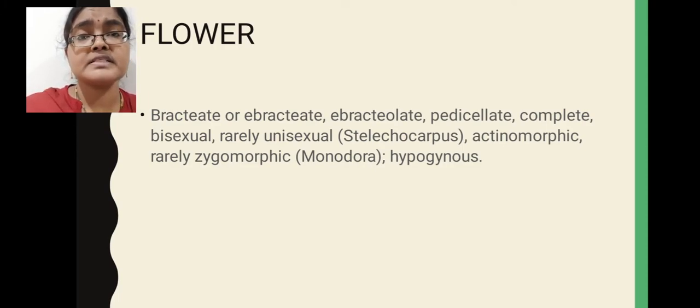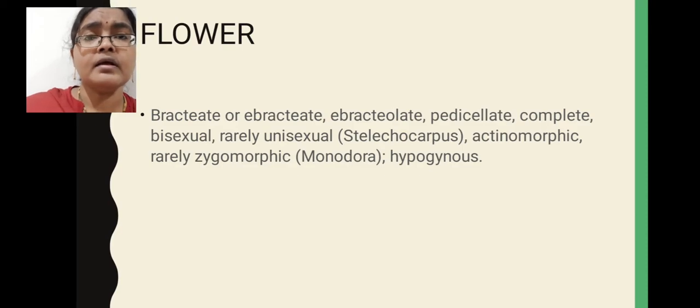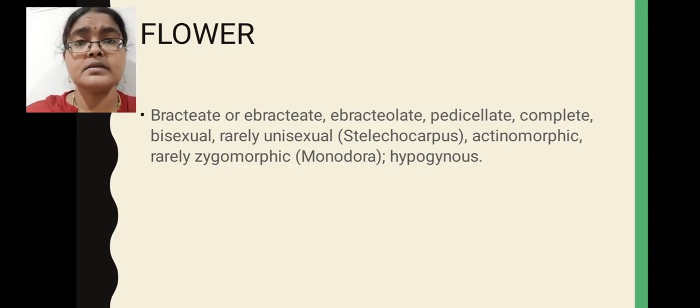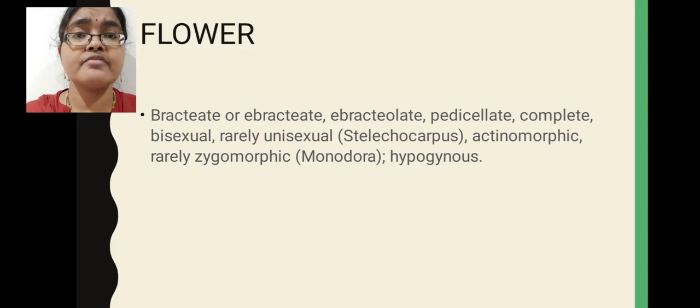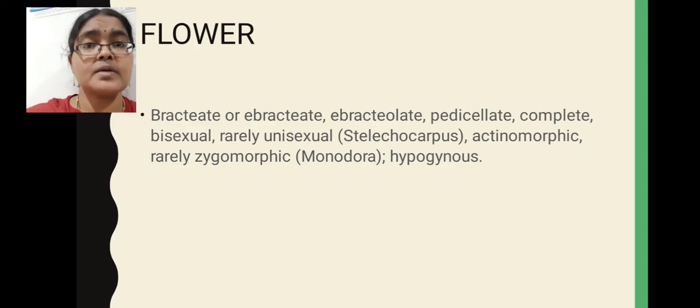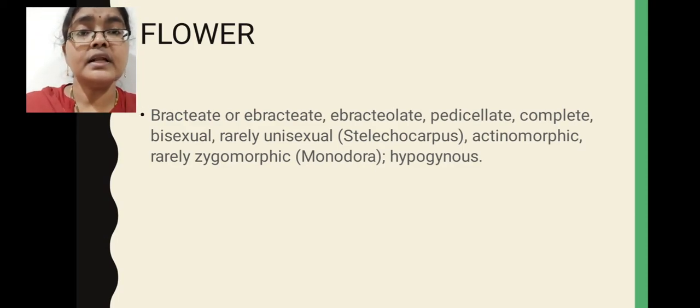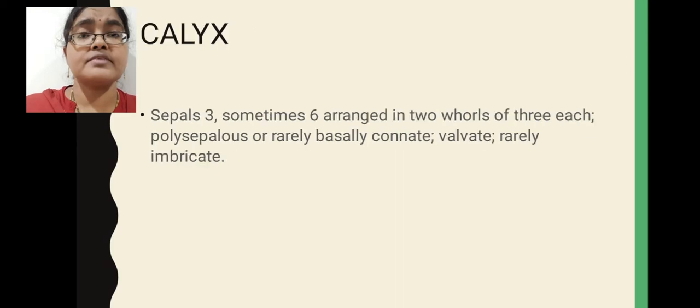Rarely, zygomorphic symmetry you will see in some of the Anonaceae family members. Example is Monodora myristica. Zygomorphic flower means if you cut the flower in one particular plane only, you will get 2 equal halves. That is called zygomorphic symmetry. The flower is hypogynous in condition, that means the ovary position is superior. This is the general description of the flower of the Anonaceae family.